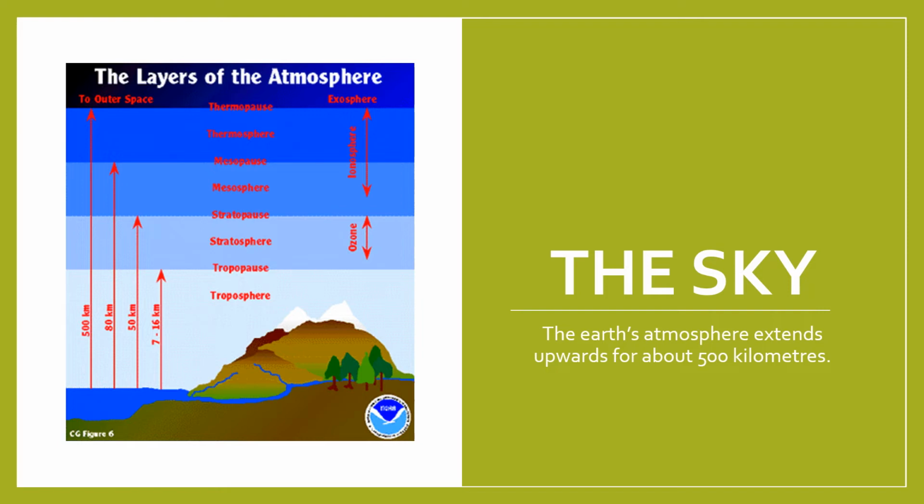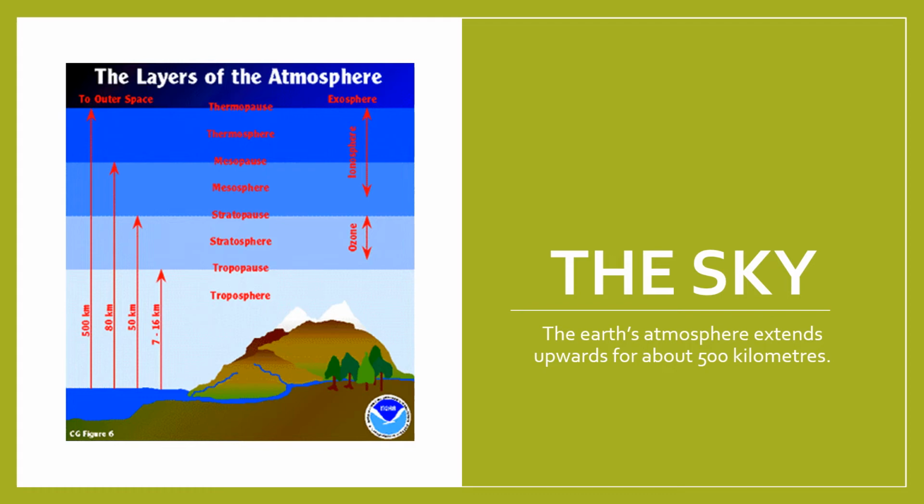You can look at the picture very carefully, but you don't have to learn the picture. But those who are very keen on learning about space, you can learn a little about the picture from the next slide. Here you can just understand their names. Children, the Earth's atmosphere extends to around 500 kilometers. Can you see? 500 kilometers, just to go into the outer space. Now let us learn the line here. The sky. The Earth's atmosphere extends upwards for about 500 kilometers.